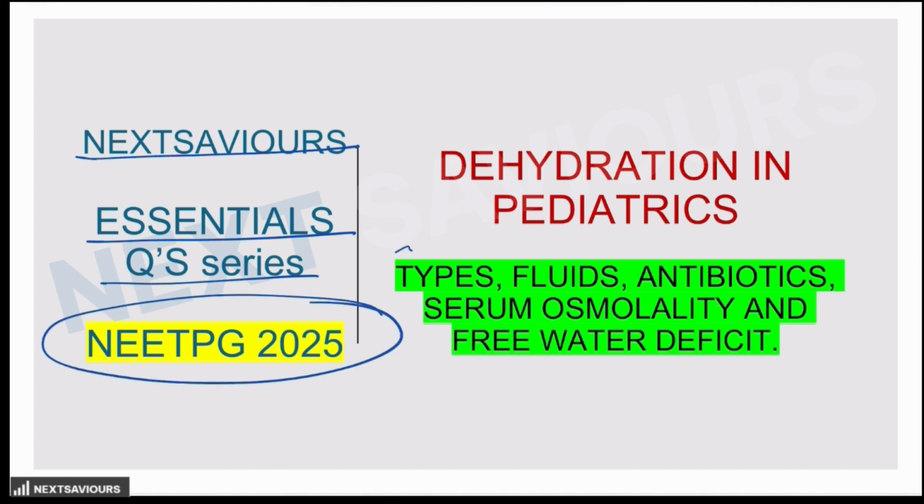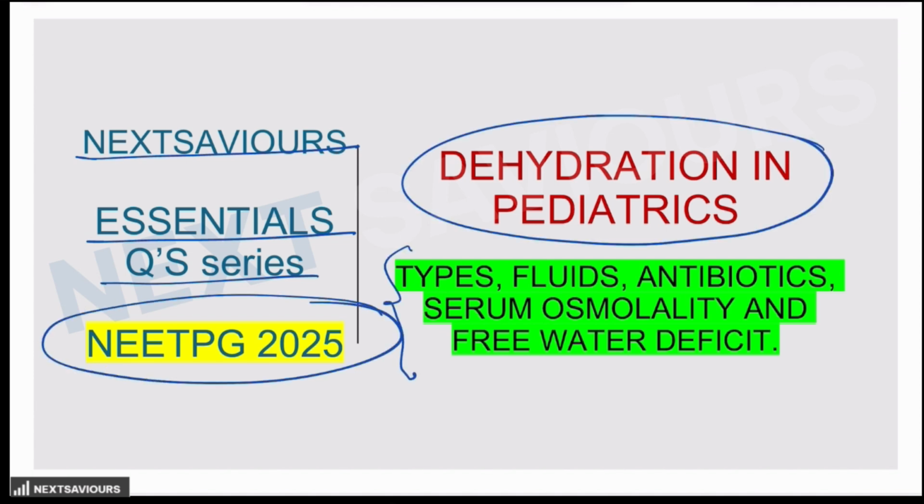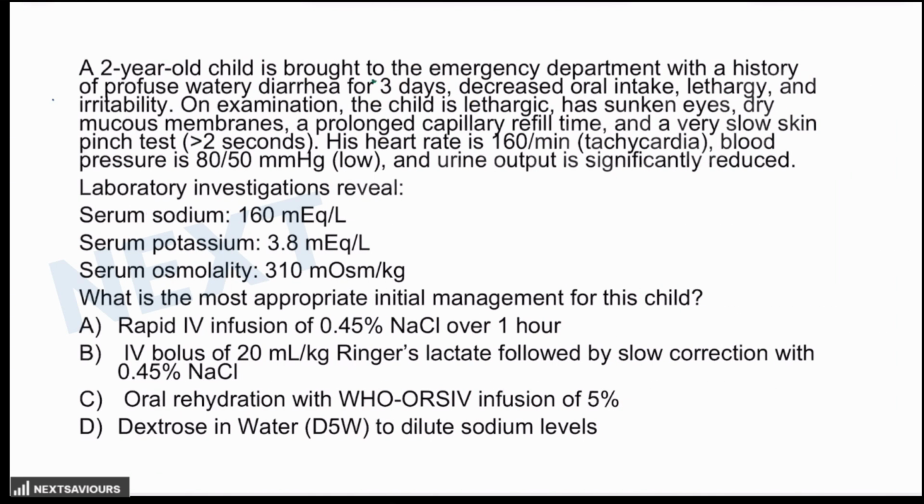Today we are going to have a discussion on a complex question asked from the topic of dehydration in pediatrics. Whenever we see a question related to dehydration with features like the child is lethargic, sunken eyes, dry mucous membrane, prolonged capillary refill, and a very slow skin pinch test, we immediately are in the habit of categorizing the patient into no dehydration, some dehydration, or severe dehydration.